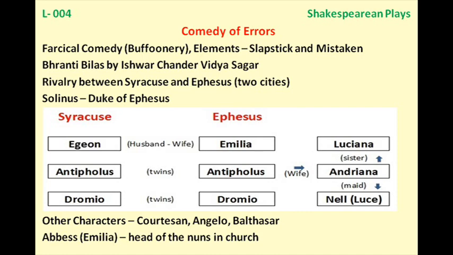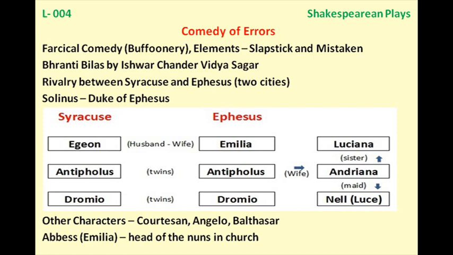Now Antipholus of Syracuse is unmarried. How can there be his wife? He thinks that his servant Dromio has gone mad, and that is not actually his servant, that is Dromio of Ephesus. Now Antipholus asks him about the money that he was supposed to deposit. Then Dromio thinks that his master has lost his wits, because Dromio has no idea about the money, because he is Dromio of Ephesus, not of Syracuse.